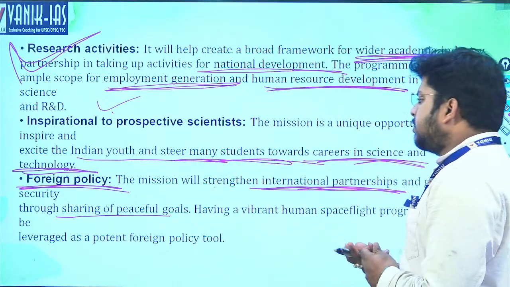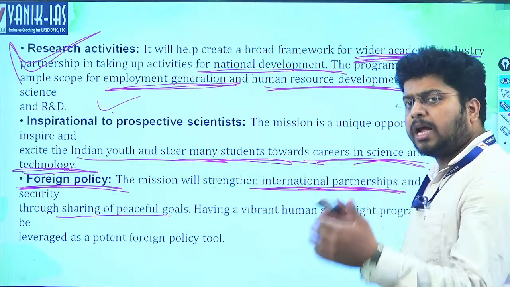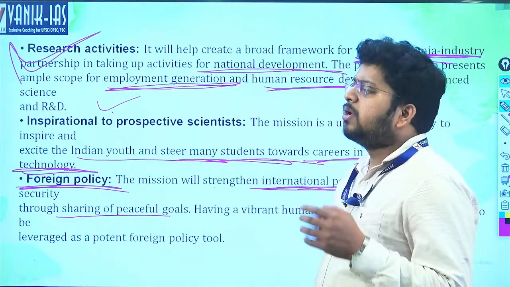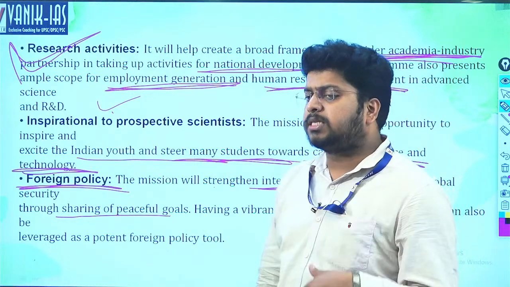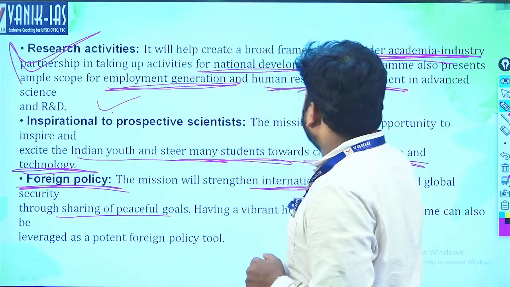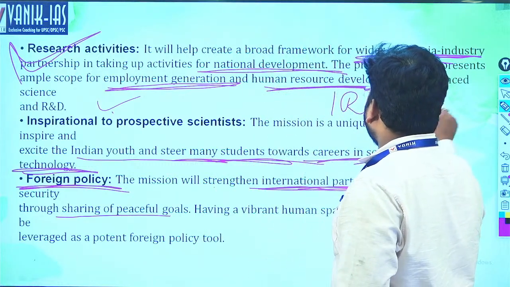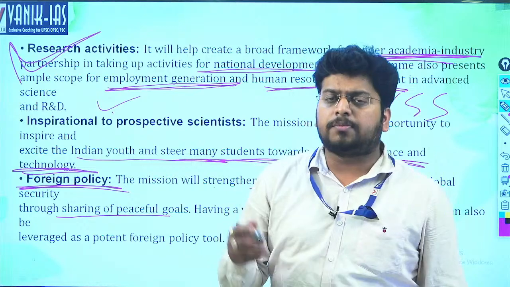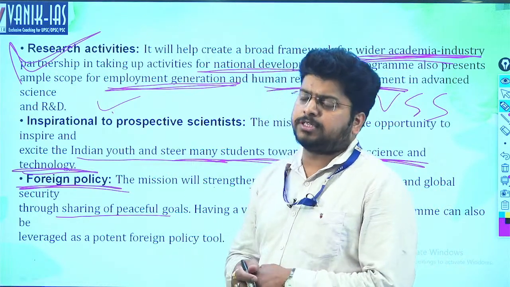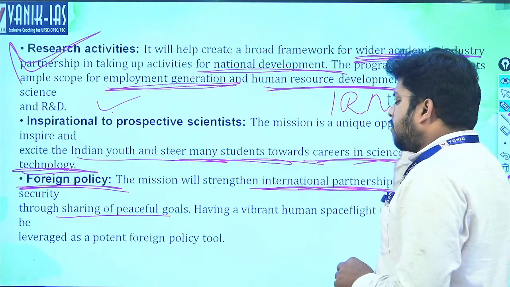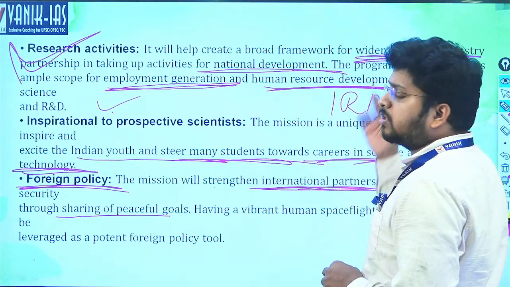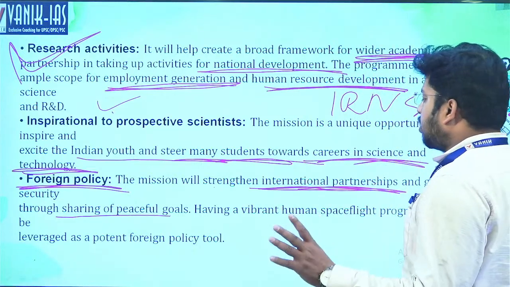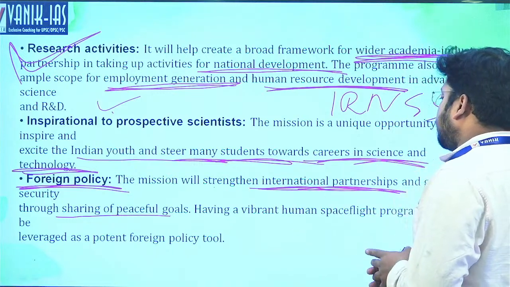So far as the International Space Station is concerned, that is one dimension in which space cooperation can happen. At present we are dependent on GPS, for example, so we are taking the help of the USA. Similarly, India is developing its own, that is IRNSS. By IRNSS we can develop our relationship with neighboring countries like Sri Lanka, Bangladesh, and Bhutan by providing them the local navigation system, right. We also have GAGAN for civil aviation. We can share this technology with other countries and develop their relationship with ours. So that is one dimension in which two countries can develop their partnership, right.